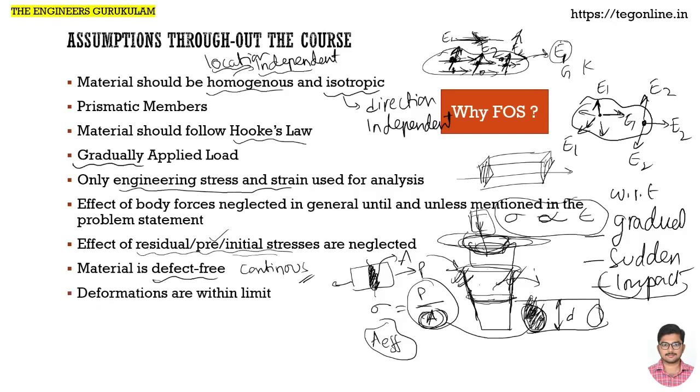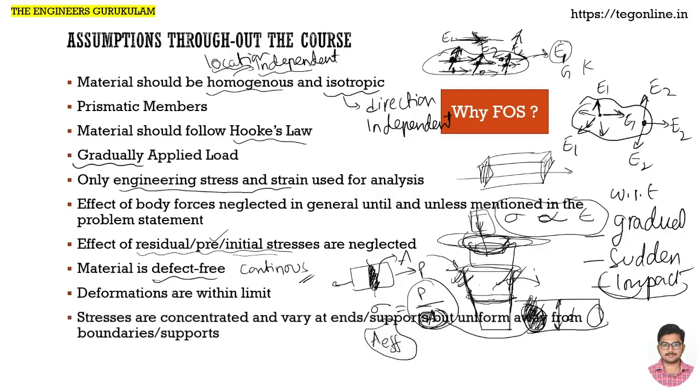Next is that deformations are within the limits. Why? Because in strength of materials, we are trying to design components that do not fail. That can happen only when the deformations are within the limits. If it is out of bounds, then the study will not be strength of materials, but failure analysis. That will be an entirely different study. There we will consider deformations beyond the limits. Here in strength of materials, deformations will be within the limits.